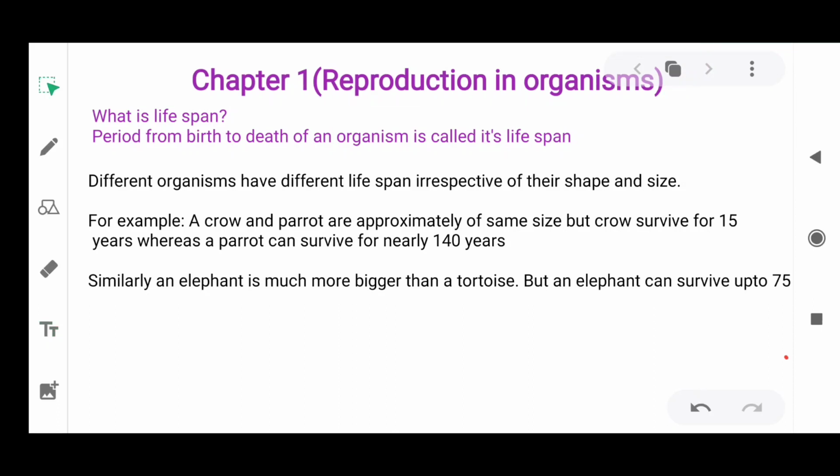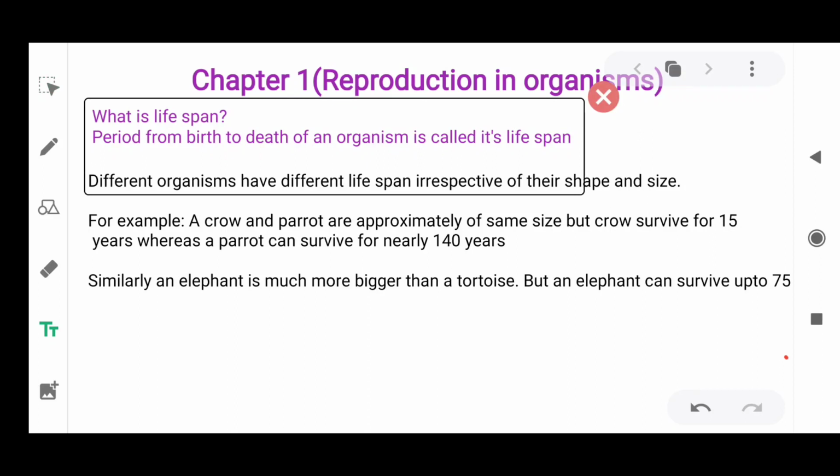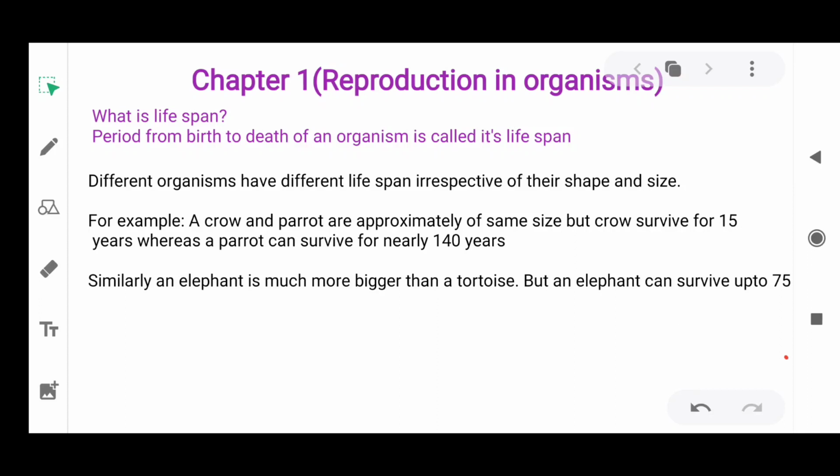We all have heard about life. We know that the living duration of an organism, that is the period from birth to death of an organism, is called its lifespan. Different organisms have different lifespans, irrespective of their shape and size. We cannot say that a bacterium, which is smaller in size, will have a shorter lifespan, whereas a human being, which is larger in size, will have a longer lifespan. It doesn't depend on size.